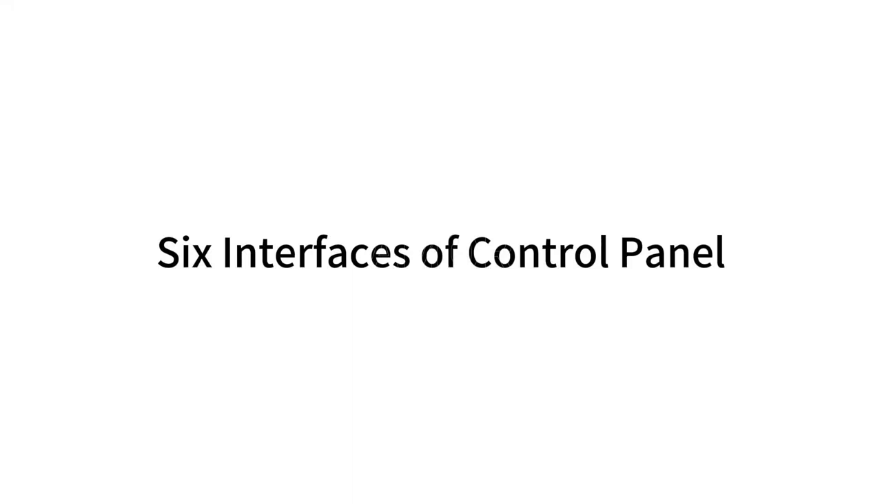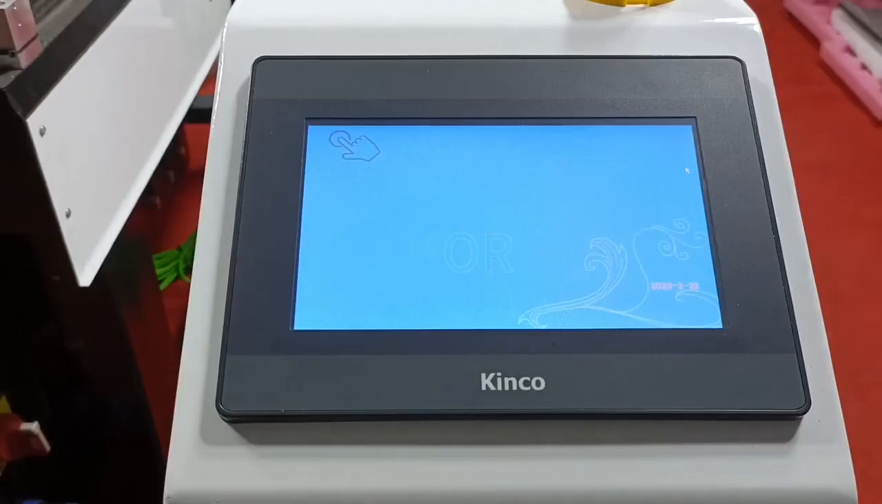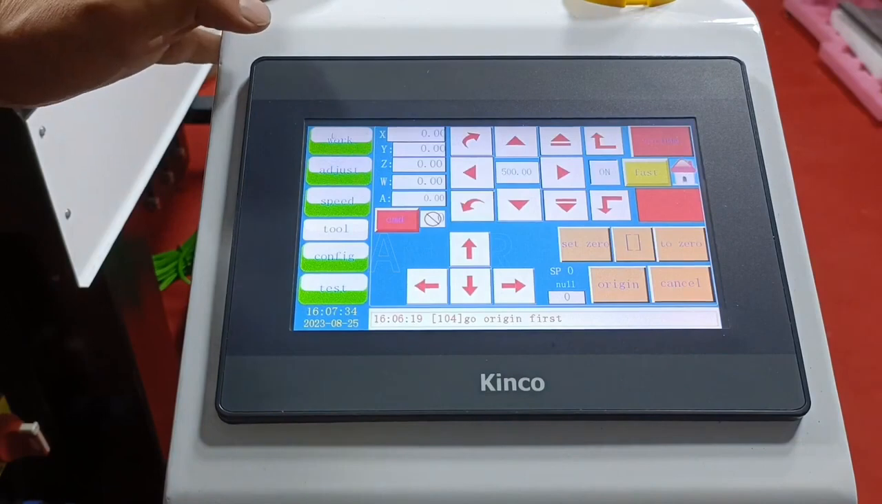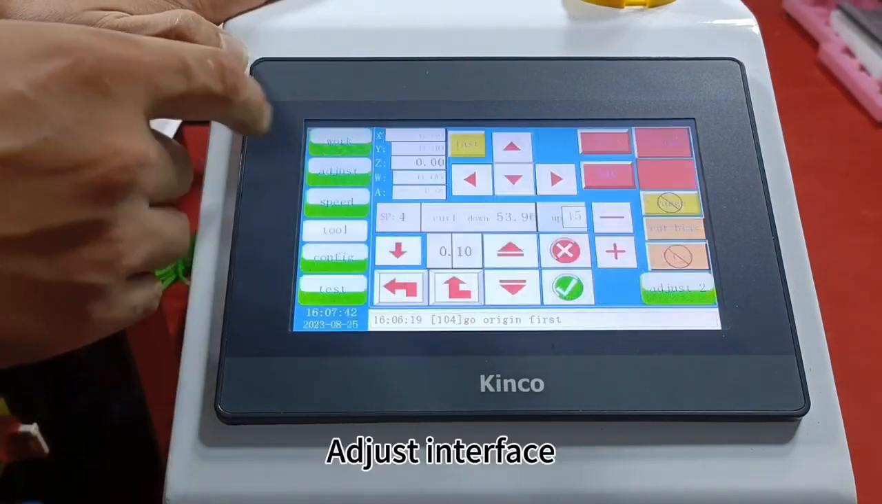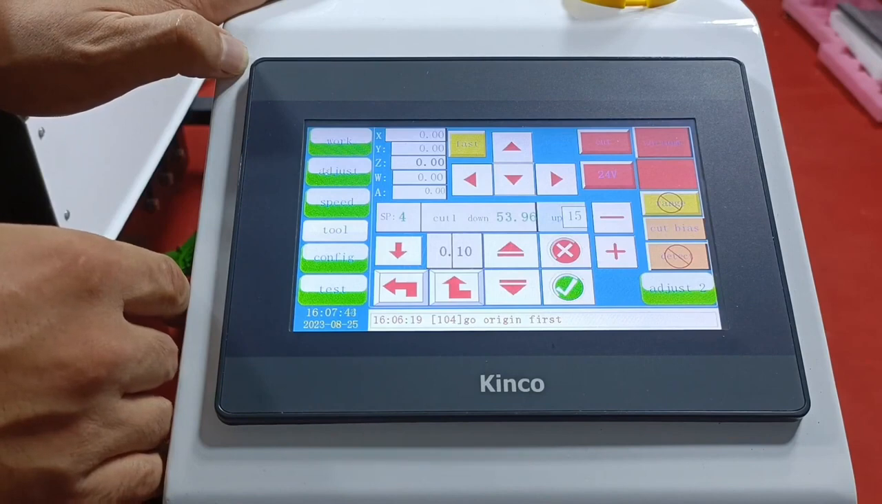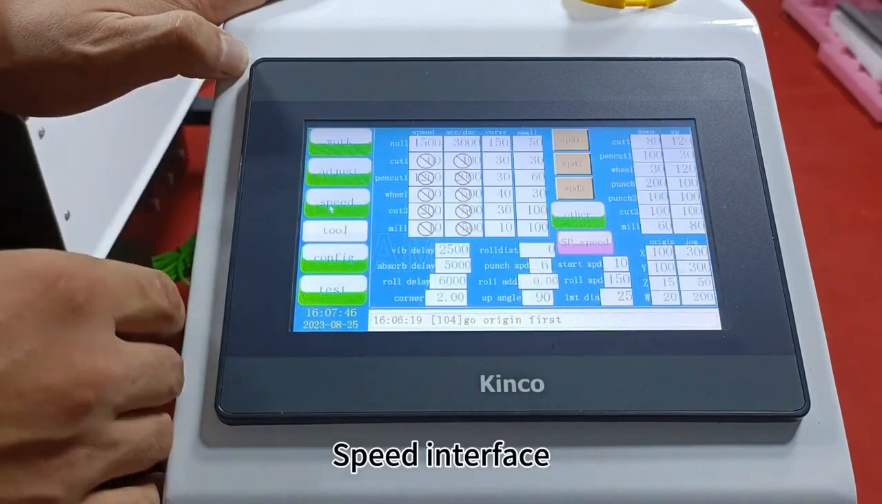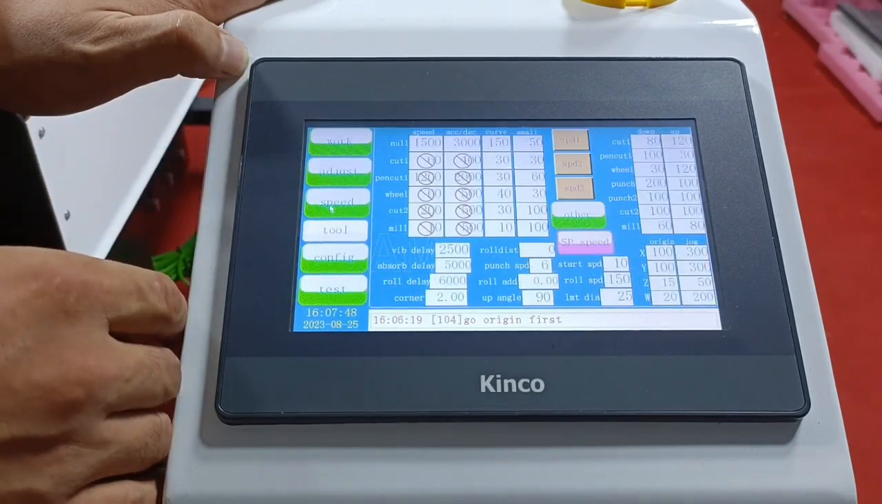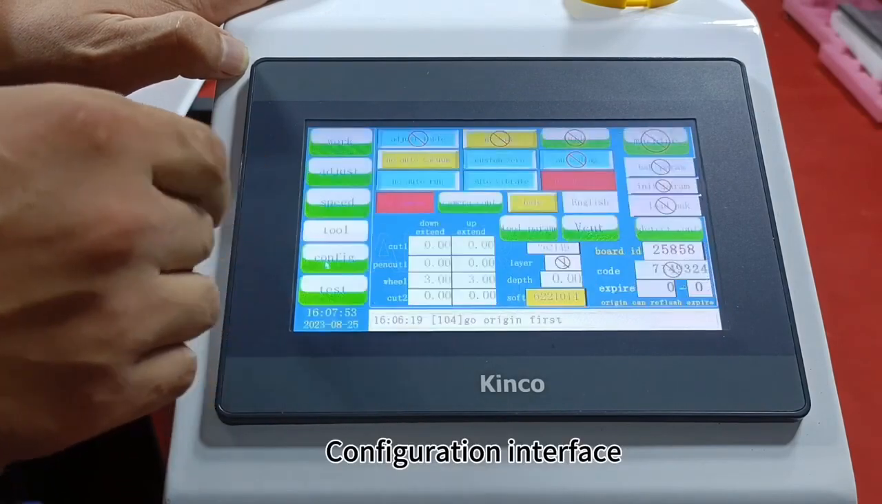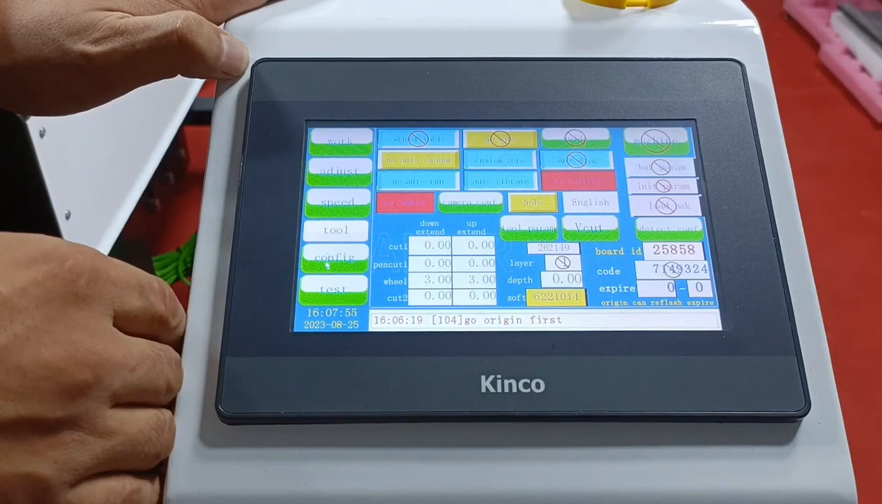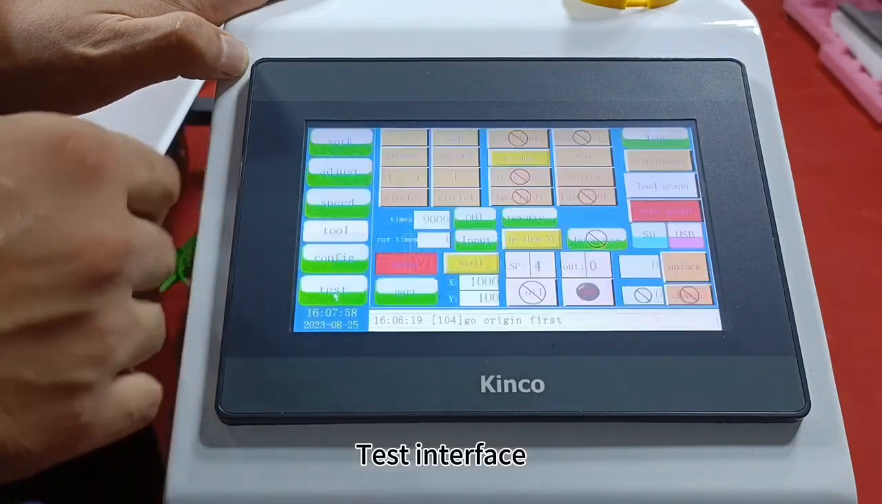6 interfaces of control panel. Work interface, adjust interface, speed interface, tools interface, configuration interface, test interface.